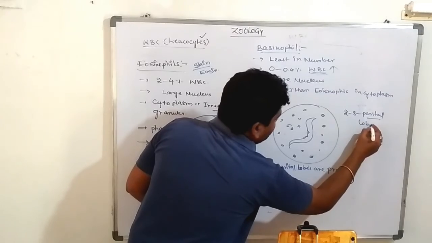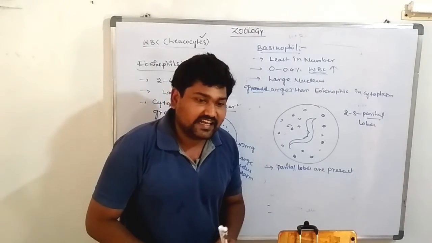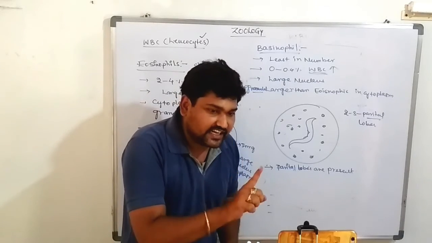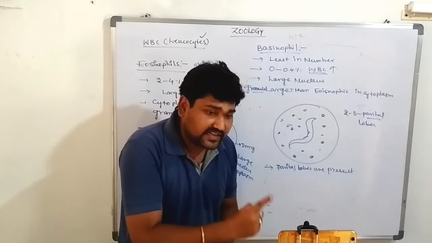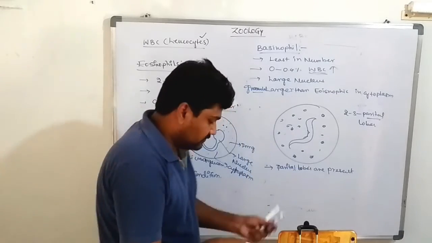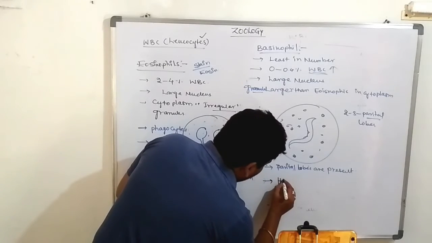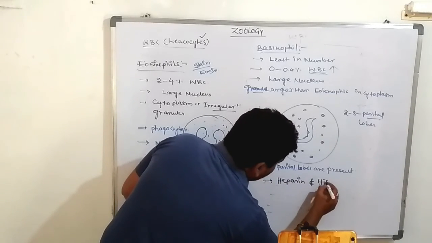So what is the function of the basophils? They act as immune cells, and they also secrete two hormones, heparin and histamine. Very, very important. This comes for 2 marks in the examination.